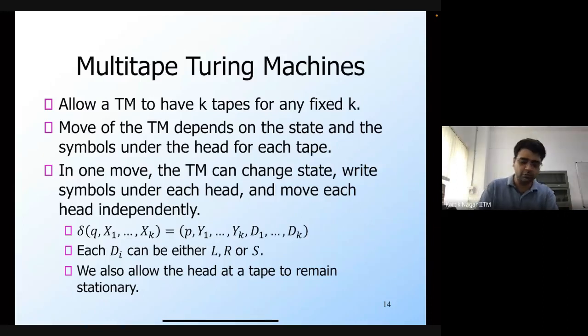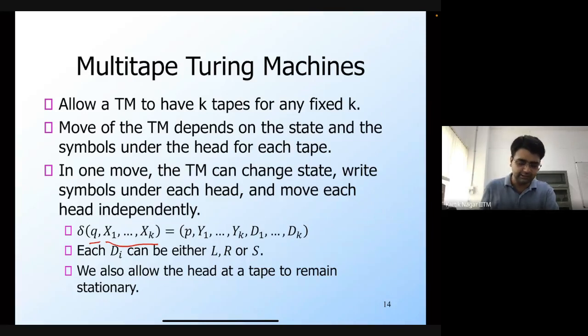More formally, the transition function delta of such a multi-tape Turing machine can be defined as follows. You will have the state q and the symbols x1 up to xk present under the read head of each tape.